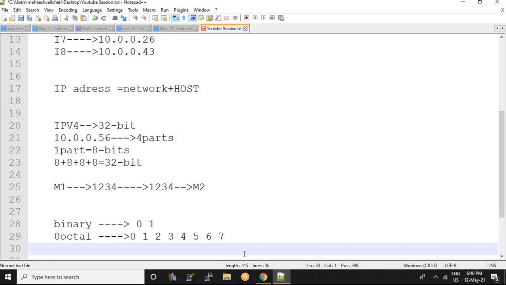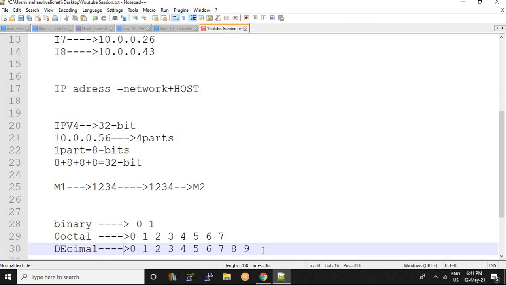And if I consider the decimal, it starts from 0, 1, 2, 3, 4, 5, 6, 7, 8 and 9. So 0 to 9 is decimal. I told you that only binary form can be considered when we are transferring the message from one machine to another machine. The machine understands only the binary language.